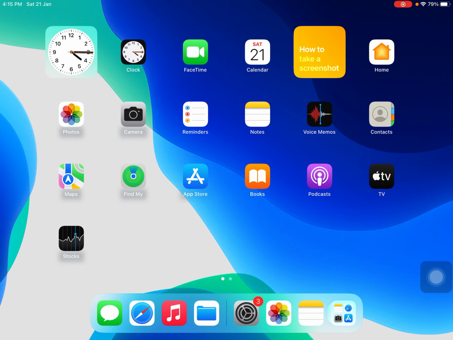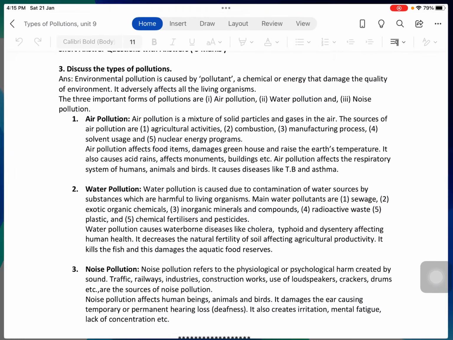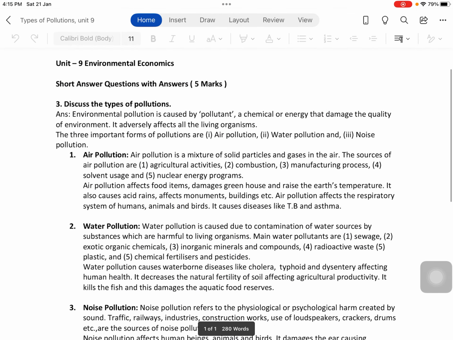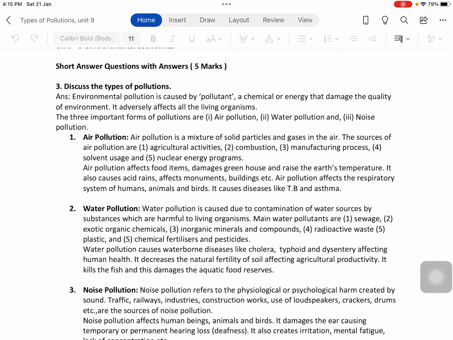Now moving on to the question and the answer. Discuss the types of pollution. So this is a question which has been frequently asked in the board exam. The introduction: environmental pollution is caused by a pollutant, a chemical or energy that damages the quality of the environment. It adversely affects all living organisms. The three important forms of pollution are air pollution, water pollution and noise pollution.